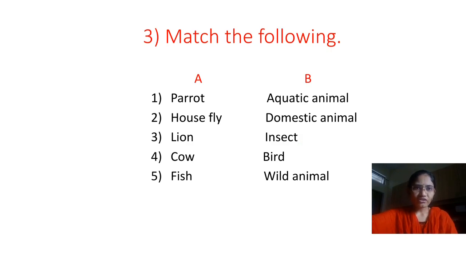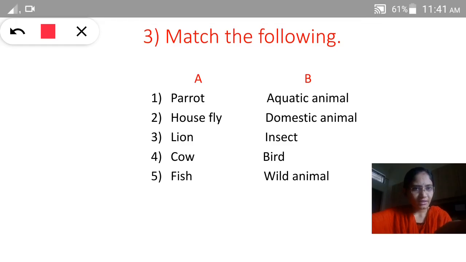Third bit, match the following. Here they have given 2 columns, column A and column B. You have to match column A with column B. First I will read out whatever they have given in column A: parrot, housefly, lion, cow, fish. Now I will read whatever they have given in column B: aquatic animal, domestic animal, insect, bird, wild animal.